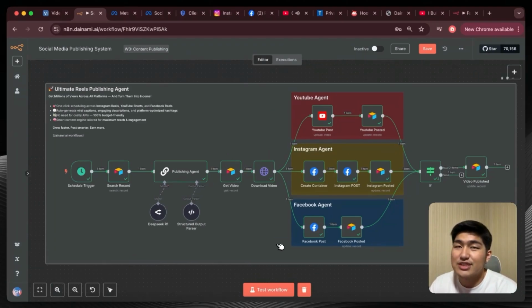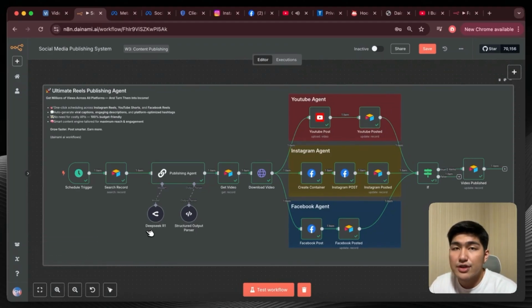So to get started, let me just run through an overview of how this workflow works, and then I'm going to go through in depth into each of these specific components on how you can build it too. Alright, so you see over here in the overview of this workflow, it actually splits into 3 different components. The first component is where I look into my Airtable for content that's ready to be published. And when I have those videos ready to be published, the publishing agent would then craft specific descriptions for each of these different platforms, and then download the video from our Airtable.